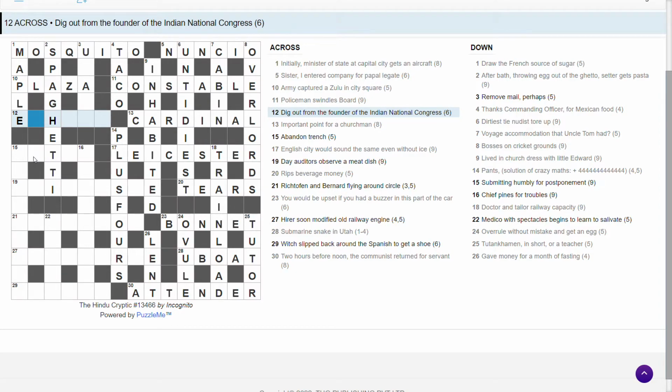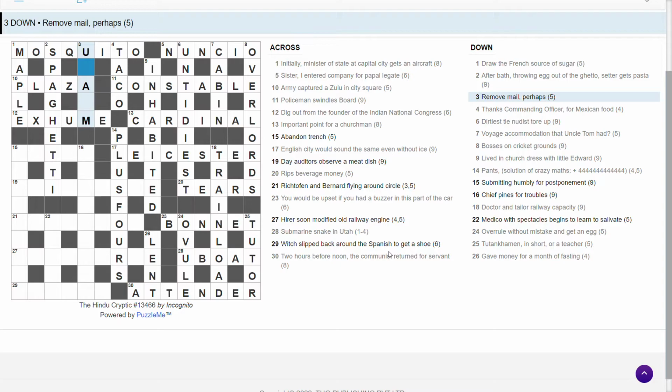I don't know. Dig out. Exhume is dig out, isn't it? If you bury something and then dig it up again, you exhume it. Is hume? Dig out from. Ex can mean from in Latin, like ex libris, from the library of. And I'm going to guess Hume is the founder of the Indian National Congress. I don't know who he or she is or was. Don't know. Let me know in the comments.